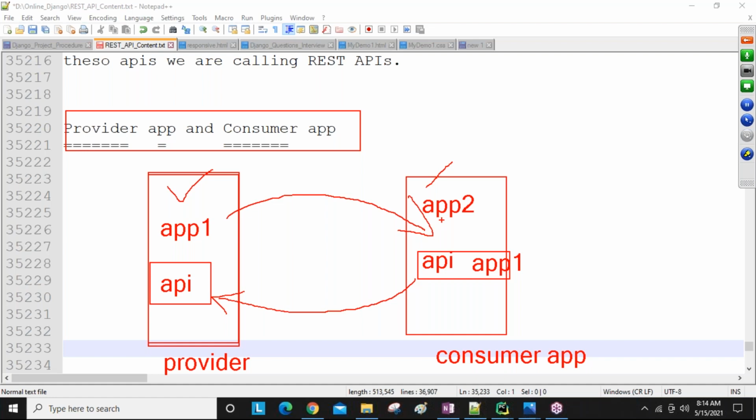These are all general terms: what is a provider application, what is a consumer application, what is a partner application, what is an API, what is a Web API, what is a REST API. Everything they may ask in an interview. That's why I gave all this.